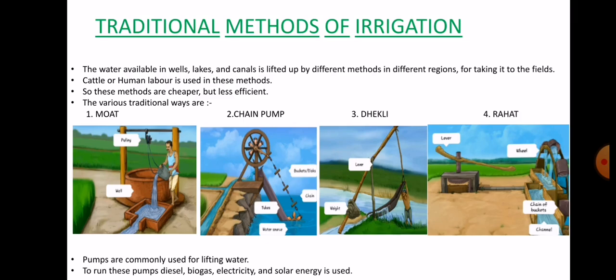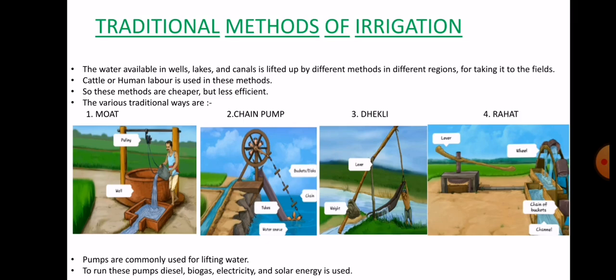Now, what are the different ways of irrigation? The traditional ways of irrigation are the first one, moat, the second, chain pump, the third, dhikli, and the fourth, rahat. In some methods a pump is used. The pumps are used to lift the water from the canals and the wells.